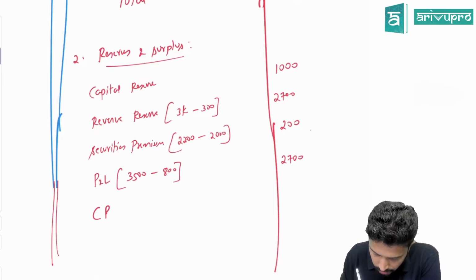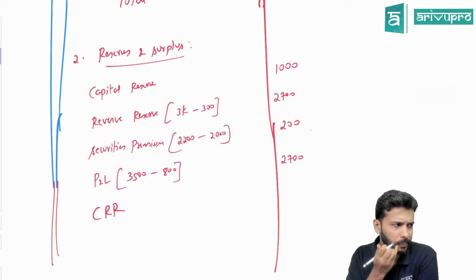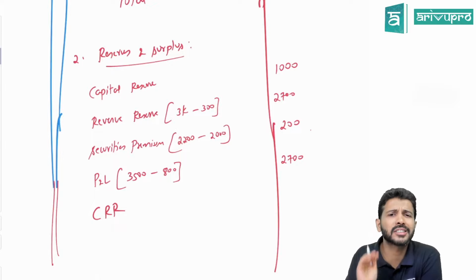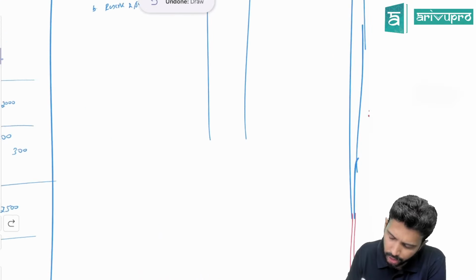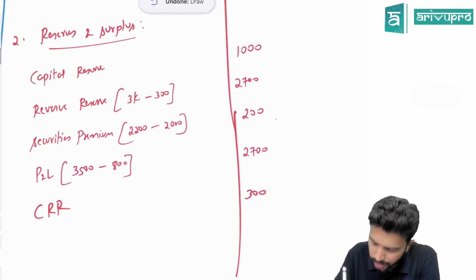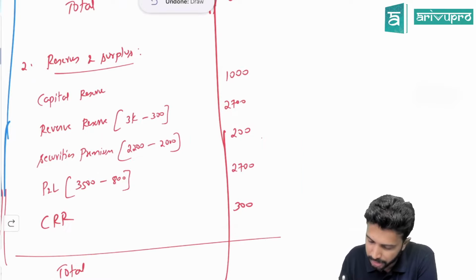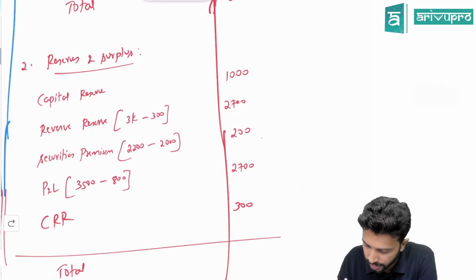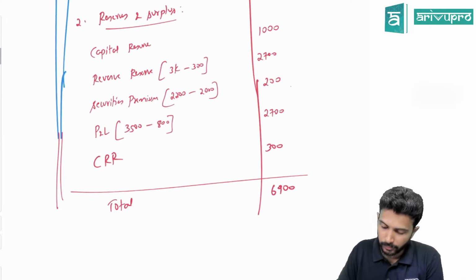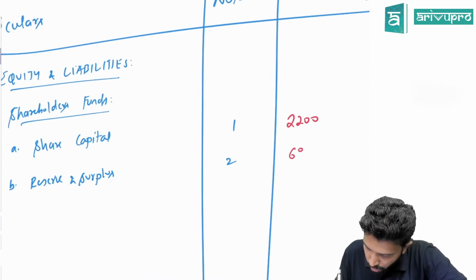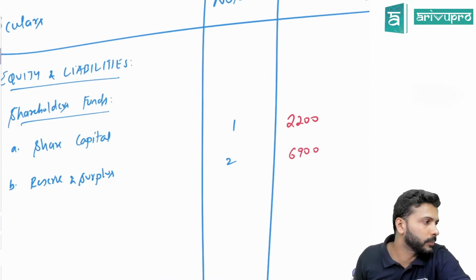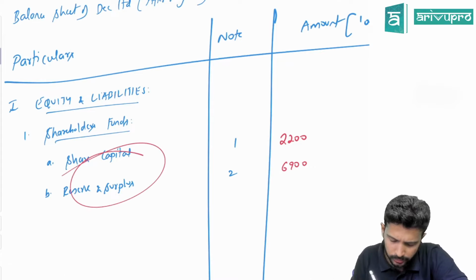One more reserve. You created one CRR, one extra reserve. So CRR will come. This is a balance sheet note here given. Any account that has a balance goes to balance sheet. CRR, how much did you create it for? You created CRR to the extent of 300. So that will come as well in your notes. So your total reserves and surplus, if you add up all these reserves, you're getting how much? 3700, 3900, 4200, 4900, 6900. Is it 6900? So total reserves and surplus is 6900. If you don't do all this drama, show all the information which I showed here only. That is okay.